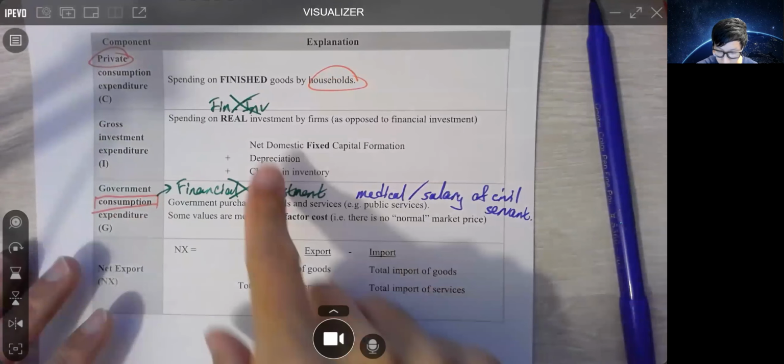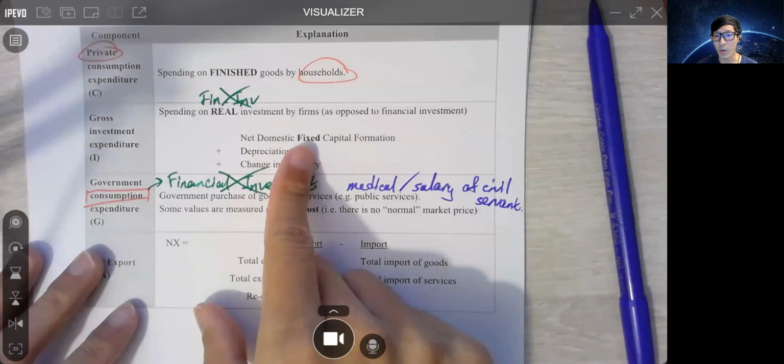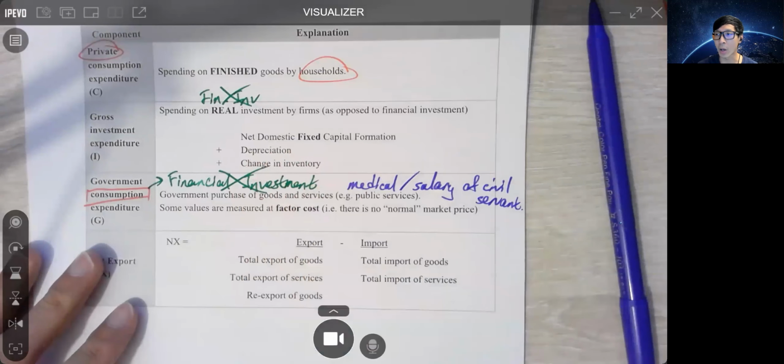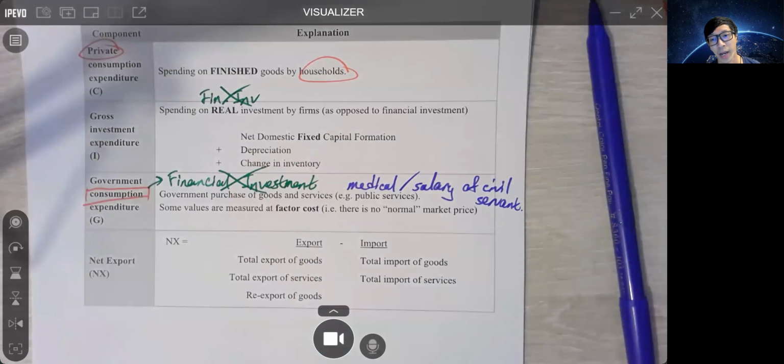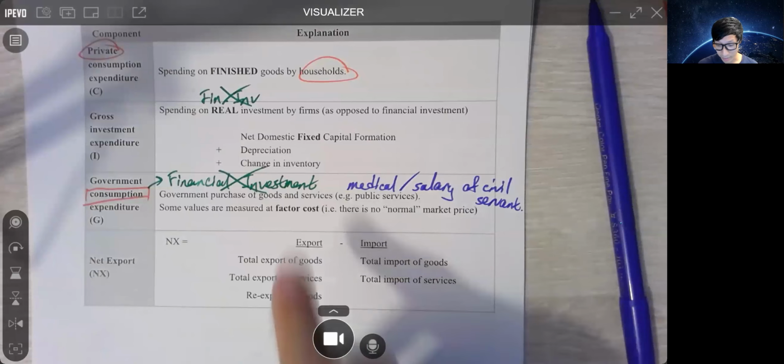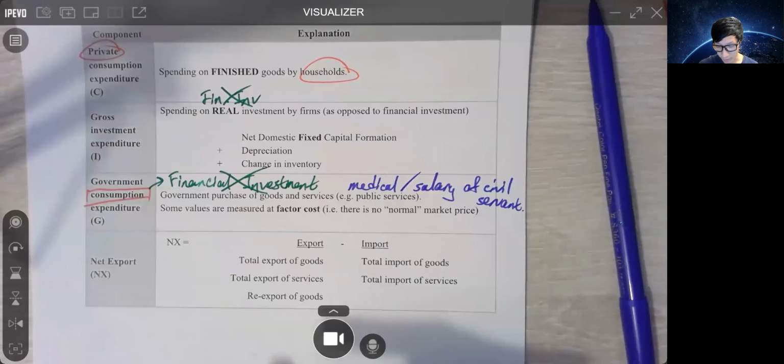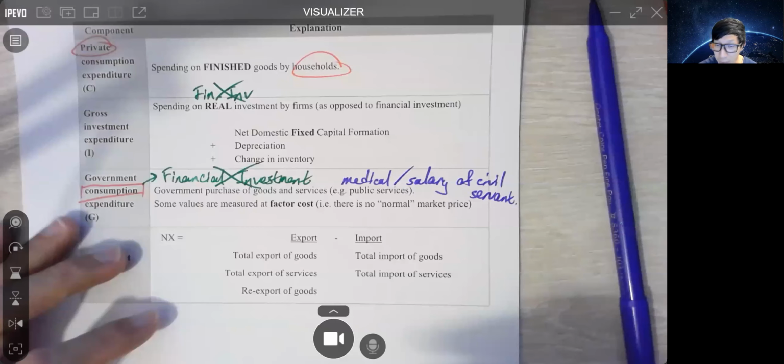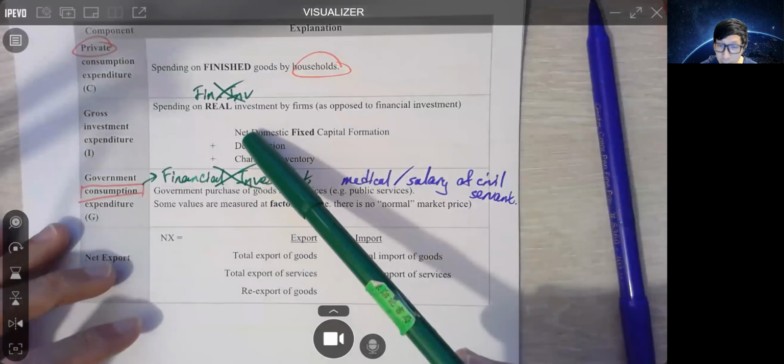First, we call that net domestic fixed capital formation. 即係例如買部新嘅機器或者自己整部新嘅機器，咁咪多咗 capital 咯，咁咪叫 capital formation 咯。